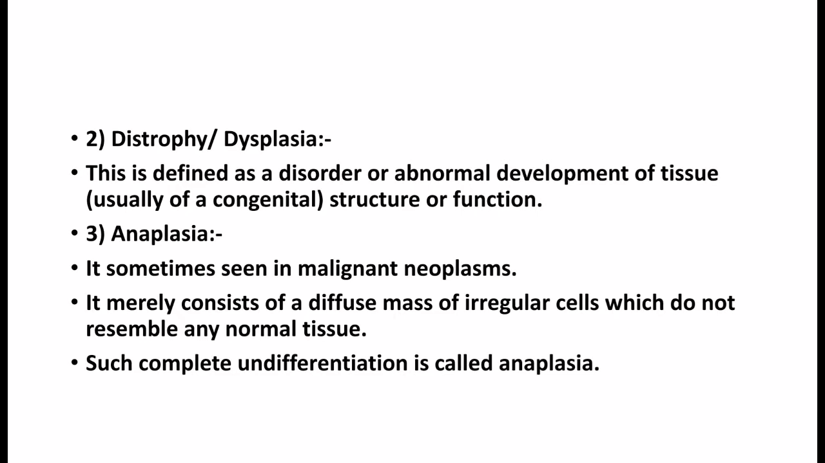Second one, dystrophy or dysplasia. This is defined as a disorder or abnormal development of tissue, structure or function. It's usually of a congenital type. Third one, anaplasia. It's sometimes seen in malignant neoplasms. It merely consists of a diffuse mass of irregular cells which do not resemble any normal tissue. Such complete undifferentiation is called anaplasia.